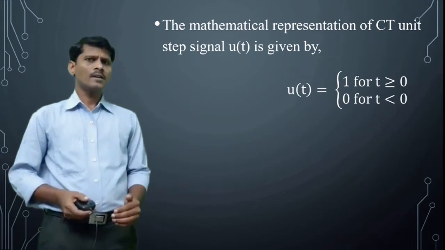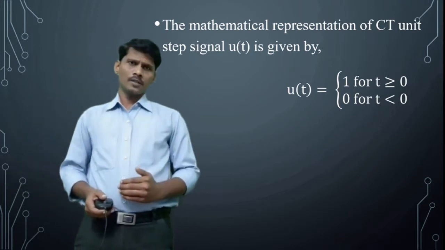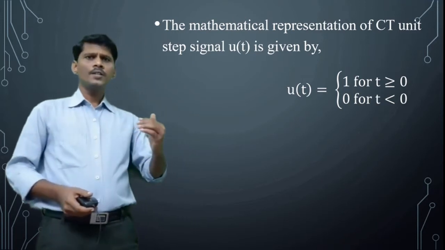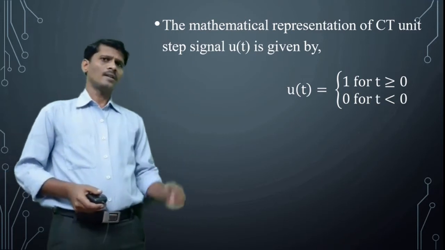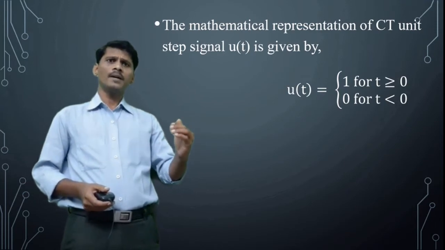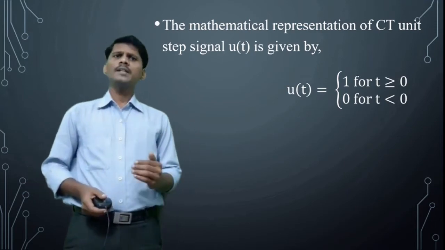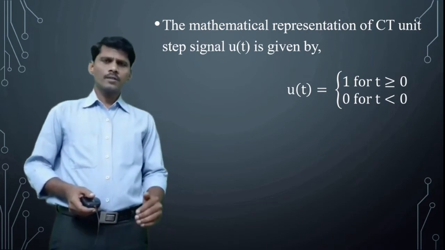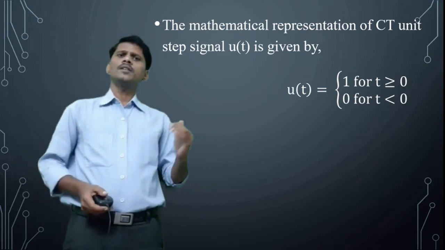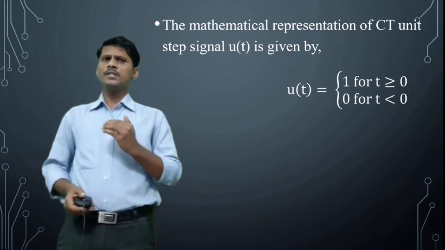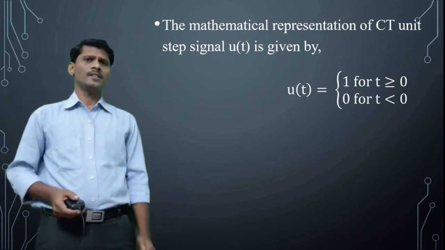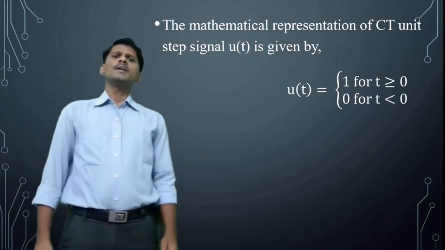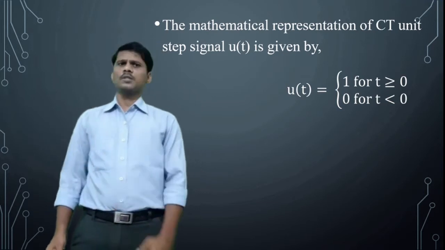Symbolically, the continuous time unit step signal is represented by u of t. So this is the mathematical definition of the unit step signal.